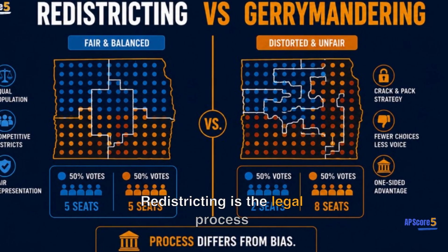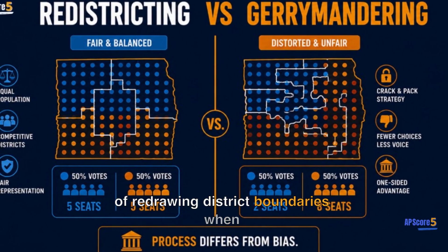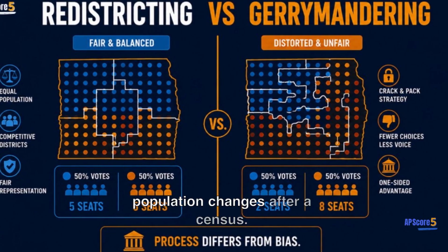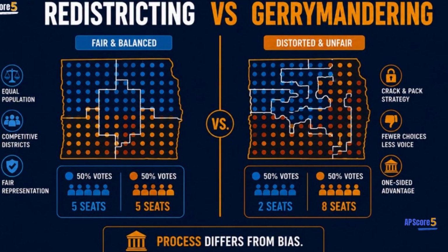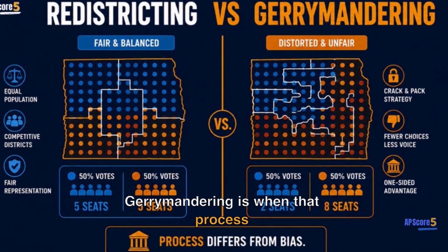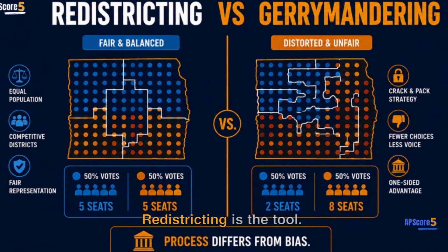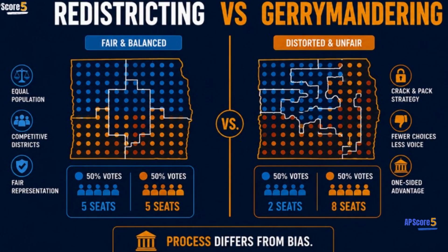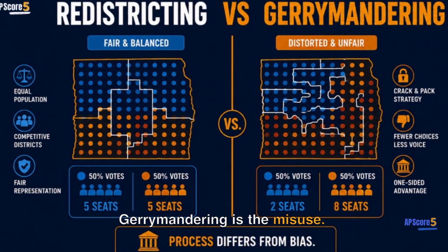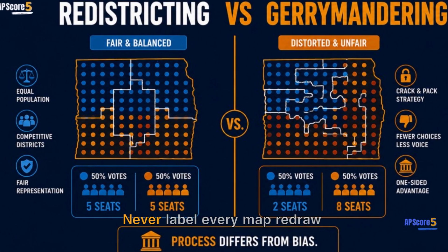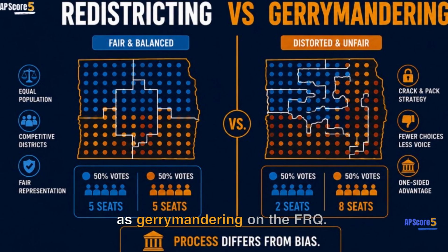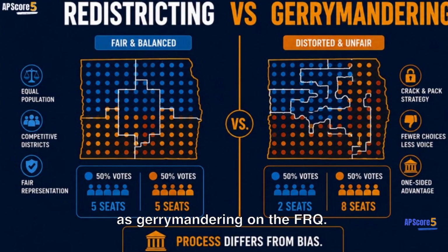Redistricting is the legal process of redrawing district boundaries when population changes after a census. Gerrymandering is when that process is abused to favor one side. Redistricting is the tool. Gerrymandering is the misuse. Never label every map redraw as gerrymandering on the FRQ.